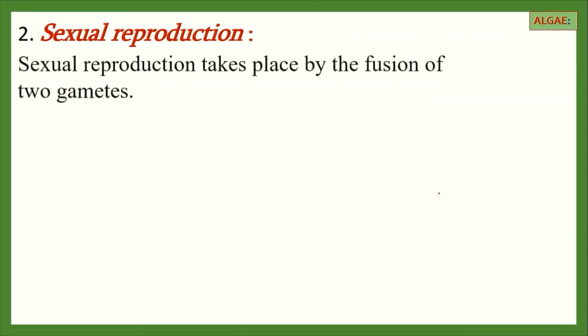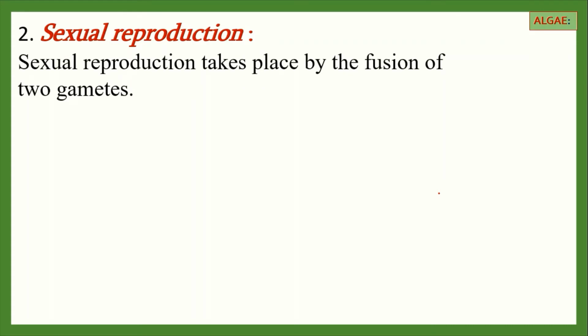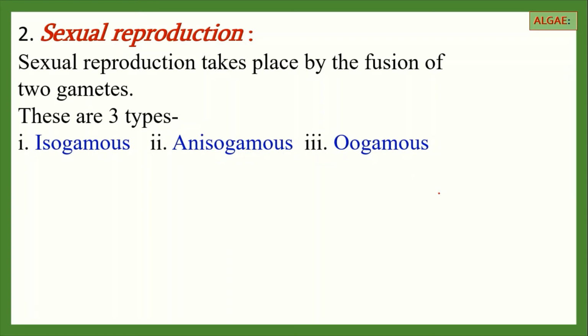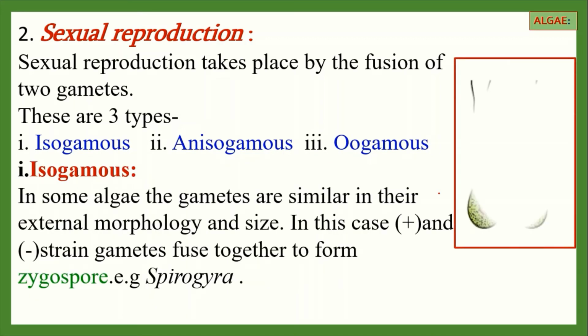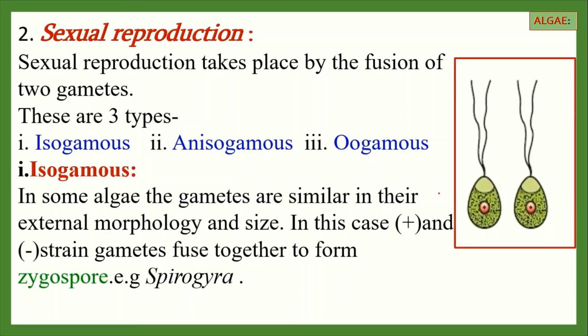Now sexual reproduction. Sexual reproduction takes place by the fusion of two gametes. These gametes develop in gametangia. There are three types of sexual reproduction: isogamous, anisogamous and oogamous. Isogamous reproduction. In some algae, the gametes are similar in their external morphology and size.